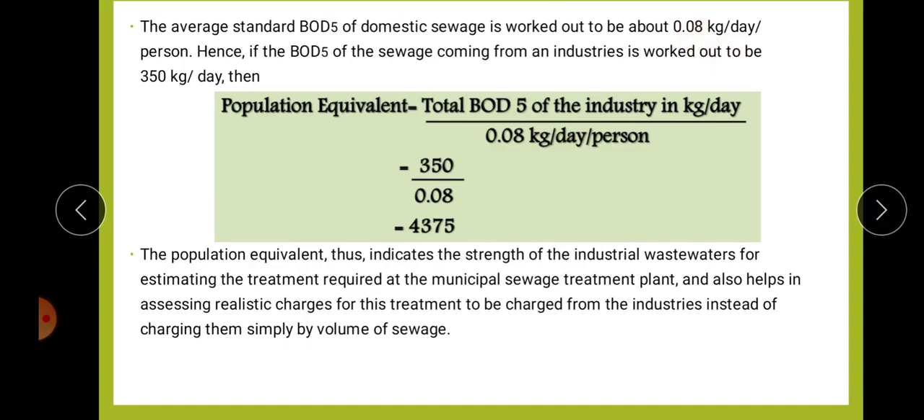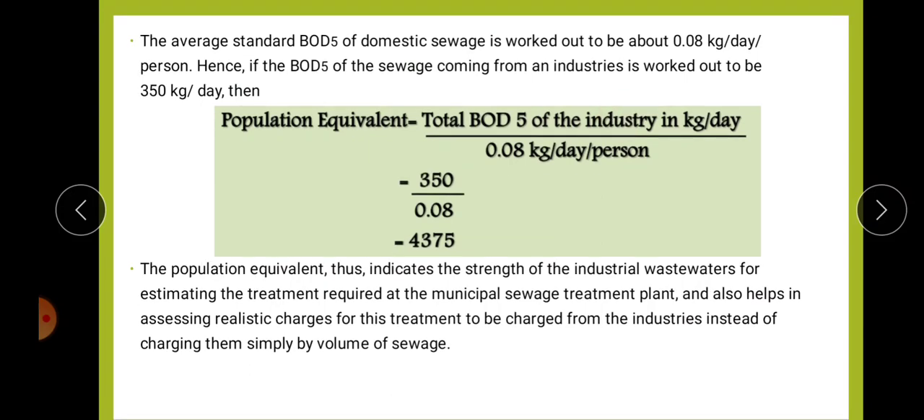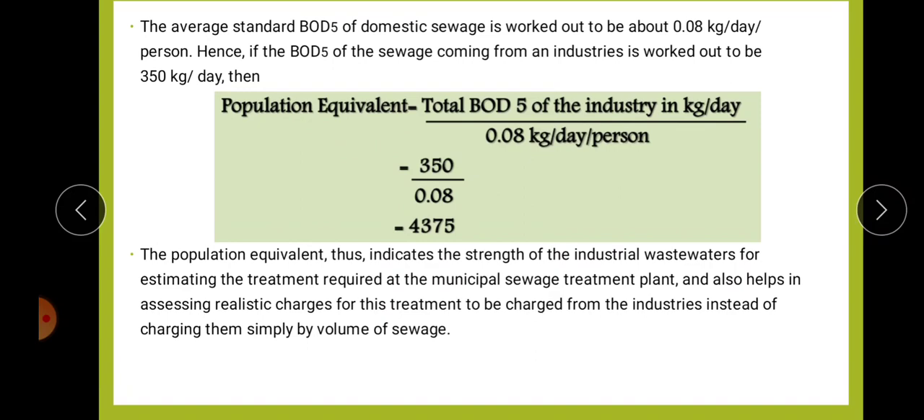If the BOD of the sewage coming from the industry is worked out as 350 kilogram per day, in that case we can substitute 350 by 0.08, and the population equivalent is equal to 4375. So the population equivalent indicates the strength of the industrial wastewater for estimating the treatment required at the